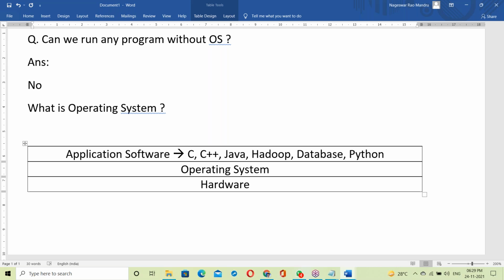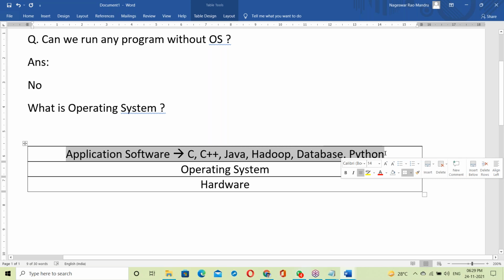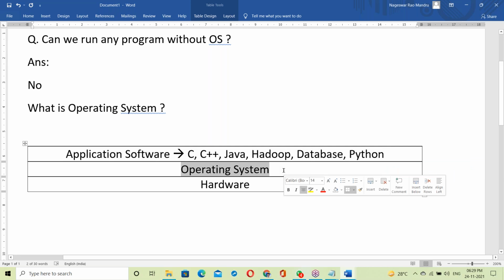C, C++, Java, Hadoop, database, Python: all are application softwares. These application softwares run on top of the OS.